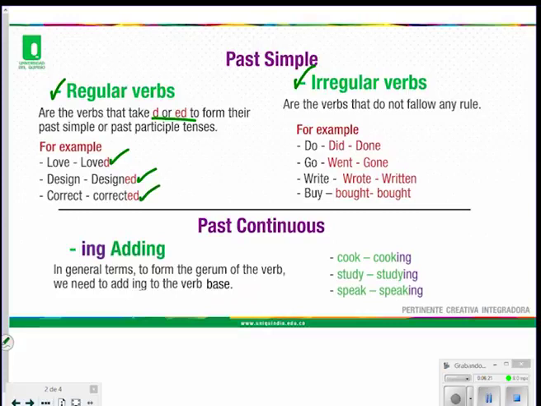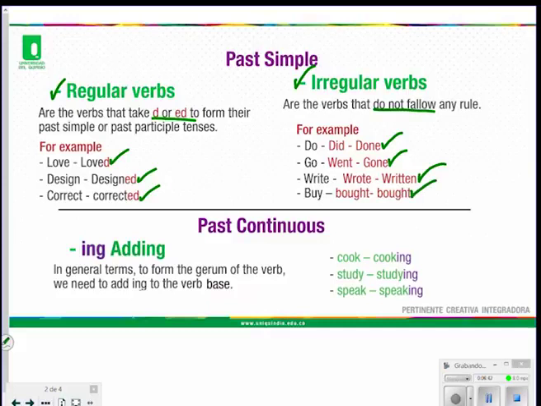Irregular verbs are the verbs that do not follow any rule. They change their form: do, did, done, go, went, gone, write, wrote, written, buy, bought, bought.